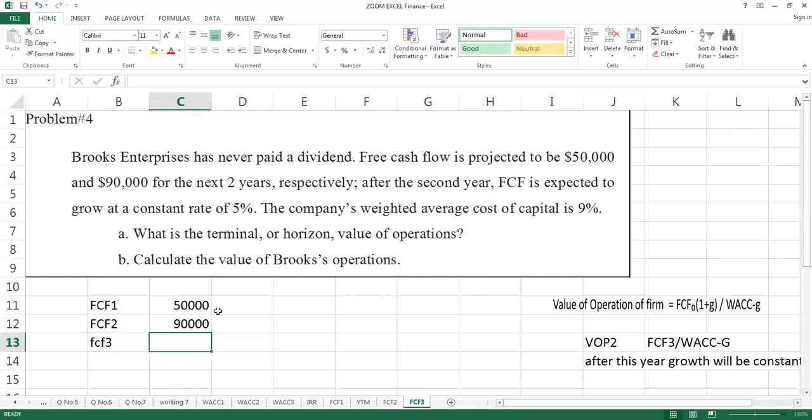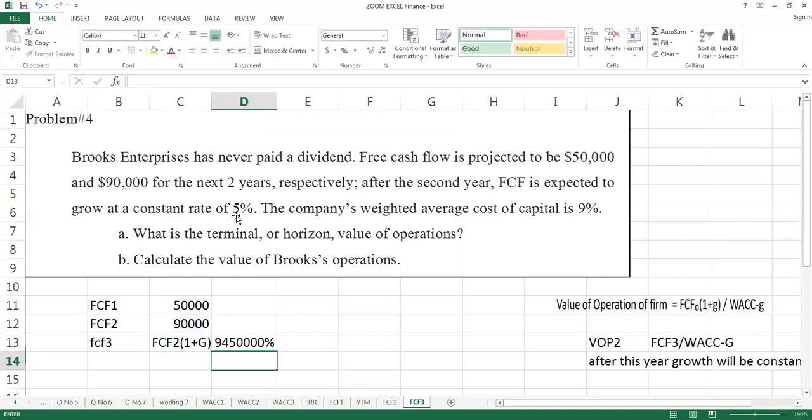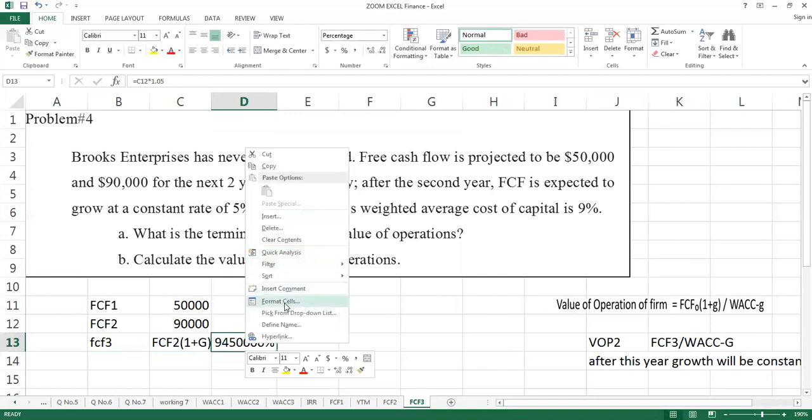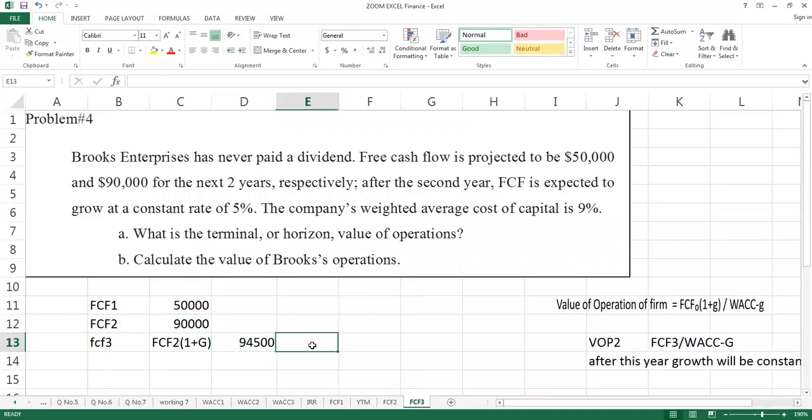I can take free cash flow of the second year and multiply by 1 plus growth to calculate it. I think now you can understand why I am taking interest in this one. I will take student this multiply by 1.05. As you can see, that growth rate after the second year will be 5%. So free cash flow of the third year is coming 94,500.